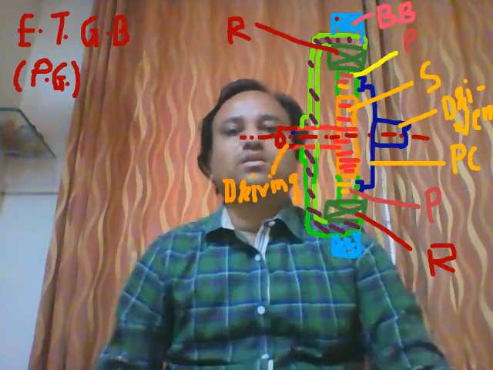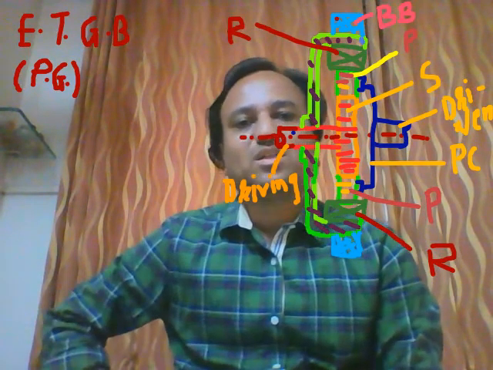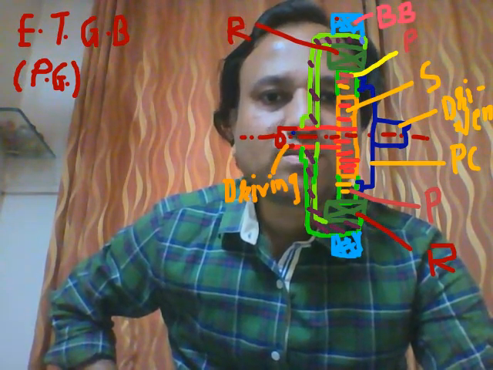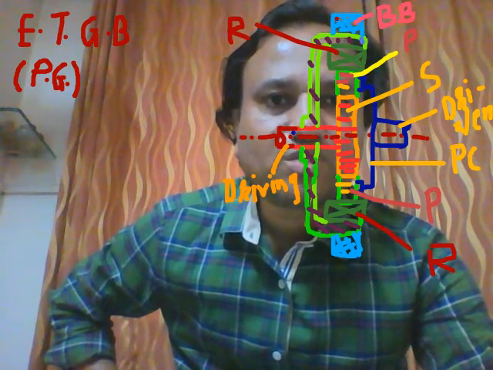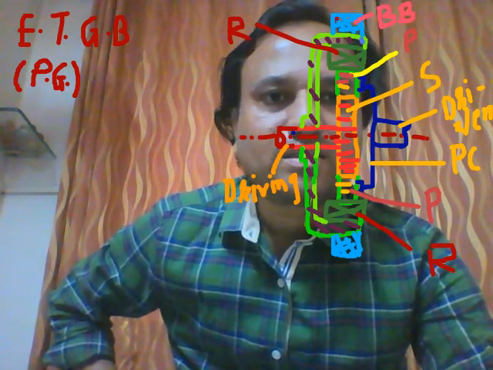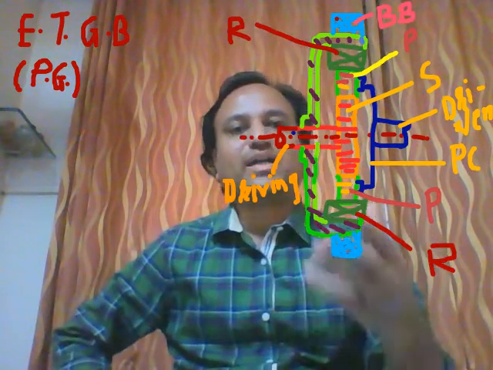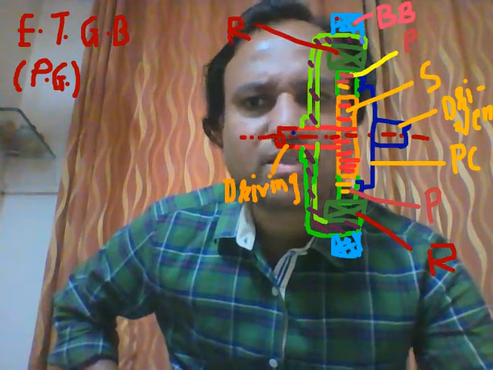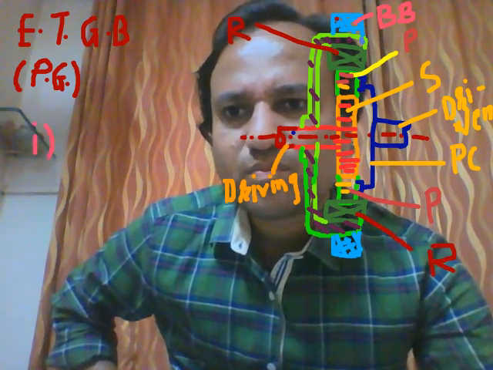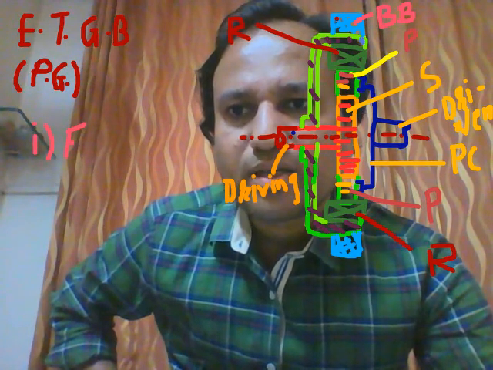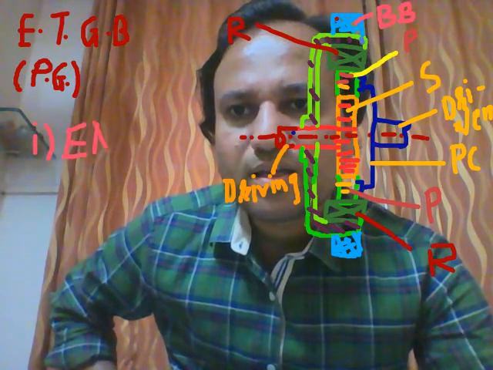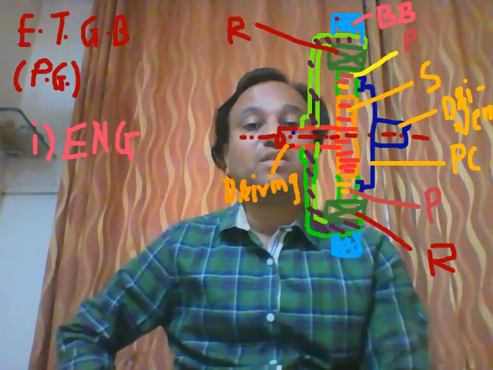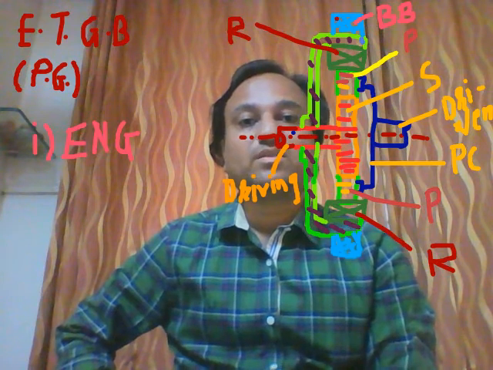Now students, how does the power or motion transmission take place? The driving shaft is directly coupled with the sun gear, and this sun gear is connected to the planet gears. Now the first case I am considering is the engagement of the driving and driven shaft.